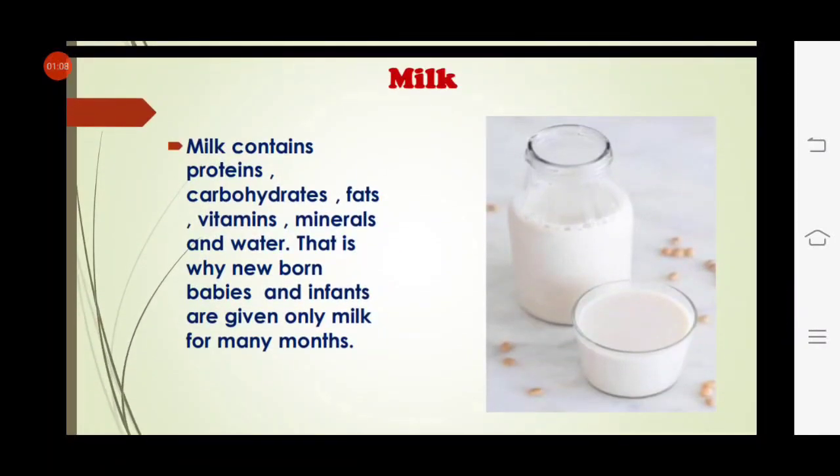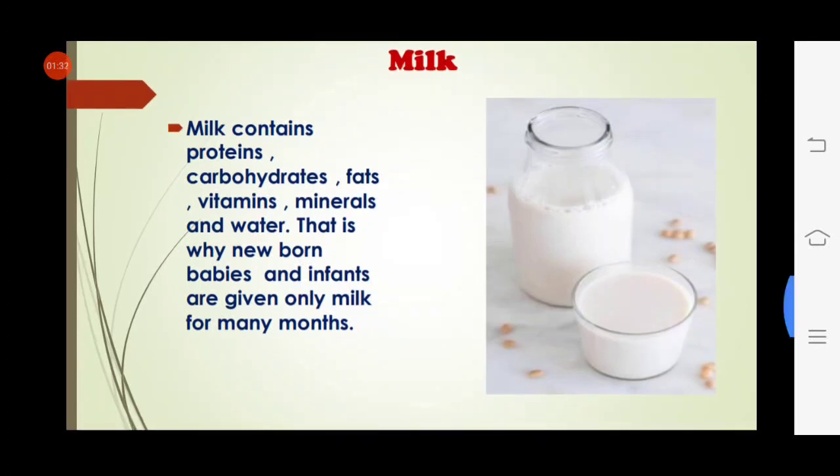Now, milk. Besides all these nutrients, we have to take milk regularly. Milk contains protein, carbohydrates, fats, vitamins, minerals and water. That is why newborn babies and infants are given only milk for many months, because milk is the source of all kinds of nutrients.